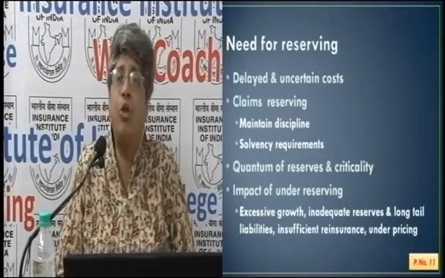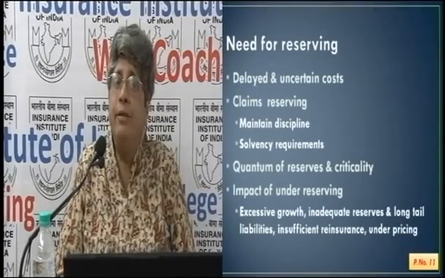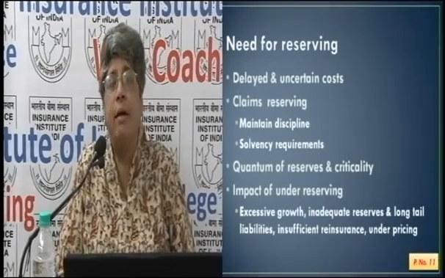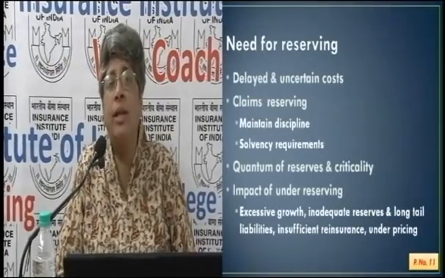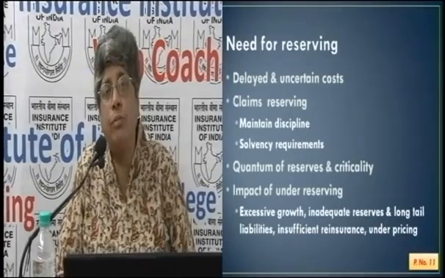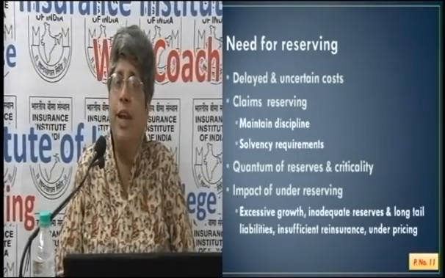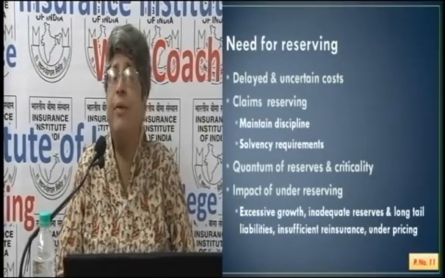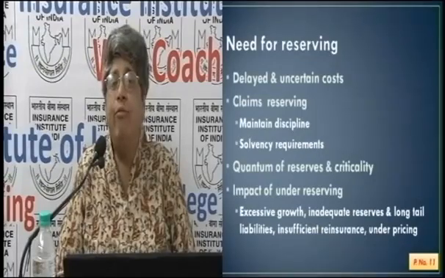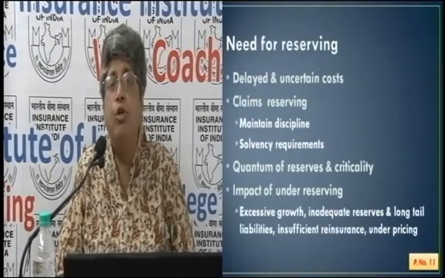So we saw a problem of excessive growth where insufficient funds were there, and when the losses started mounting, they realized that they did not have sufficient funds to pay out for all those losses. So what happens? Underpricing and reduced rates could impact the future. That is why reserves must be carefully studied and arrived at, so that there is a sufficient buffer to pay for the losses.